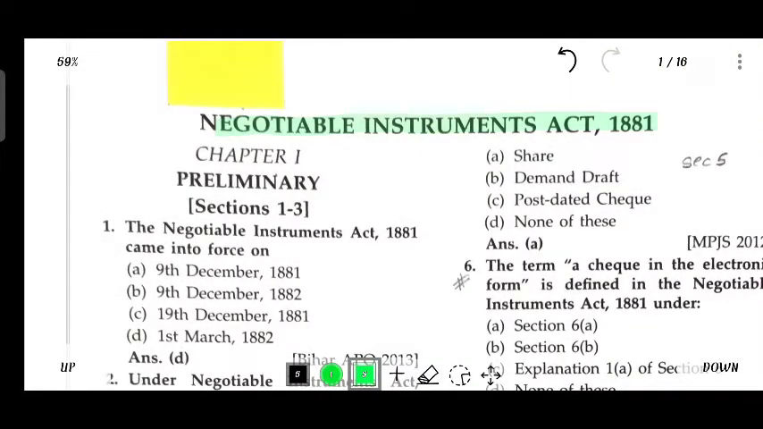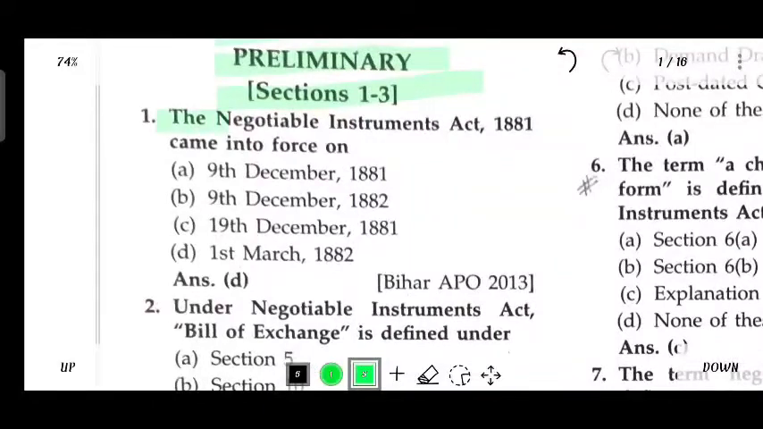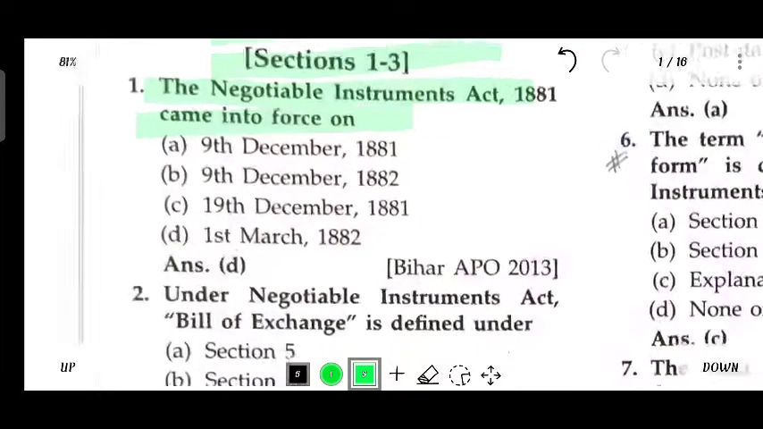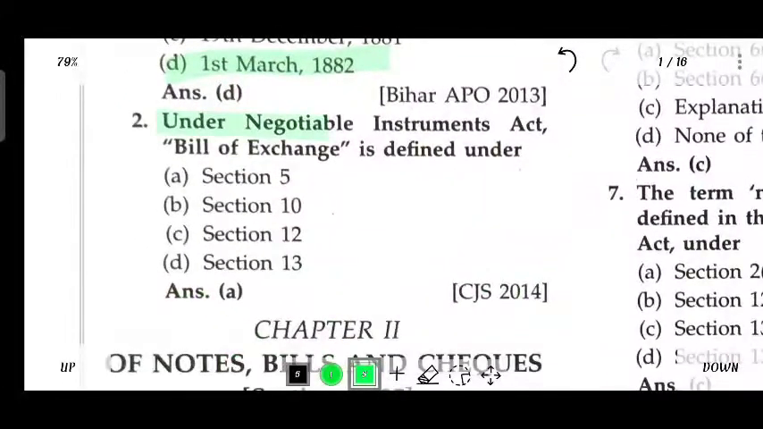Negotiable Instrument Act 1881, Chapter 1, Preliminary, Section 1 to 3. The Negotiable Instrument Act 1881 came into force on 1st March 1882. Under the Negotiable Instrument Act, Bill of Exchange is defined under Section 5.